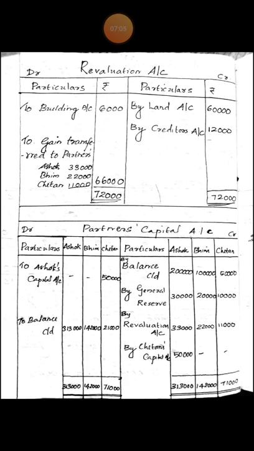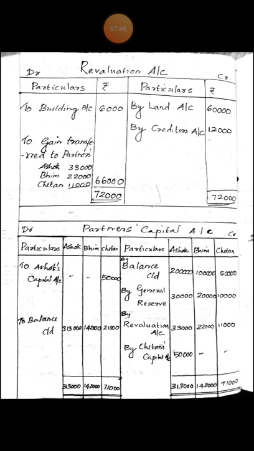Since credit side total is more than the debit side, the balance will arise on debit side. Balancing figure is 66,000. Balancing figure on debit side means a profit. This gain on revaluation is transferred to partners capital account. Gain on revaluation is 66,000, and when we divide gain on revaluation of 66,000 in old ratio 3:2:1, Ashok's share 33,000, Bhim's share 22,000, Chetan's share 11,000.